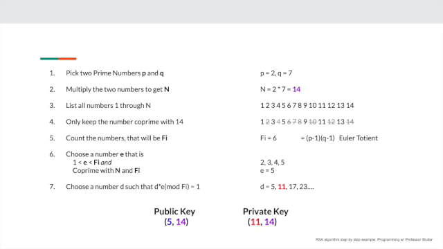Step 7, we will choose a number d such that d times e mod phi is 1. In this case, 5, 11, 17, 23, and so on meet this requirement. Since 5 is already being used for the public key, we will use 11 for the private key.